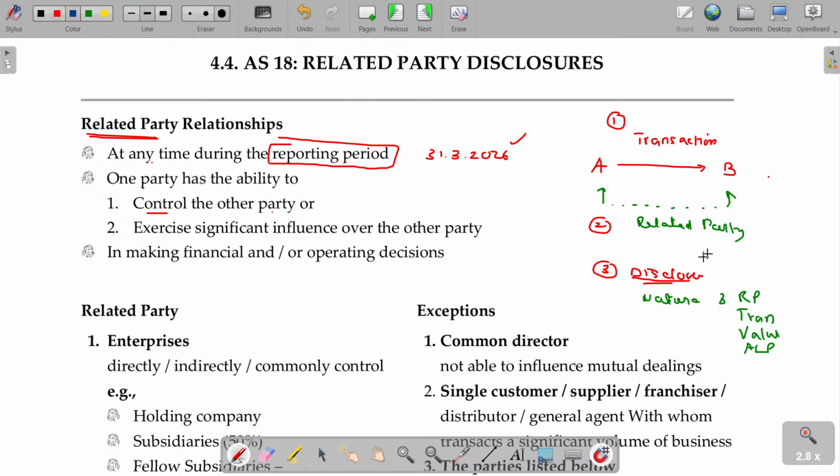Okay. The relationship is due to what? Control. What A says, B silently obeys. Control. But if what A says also influences the decision of B, then it is called significant influence.